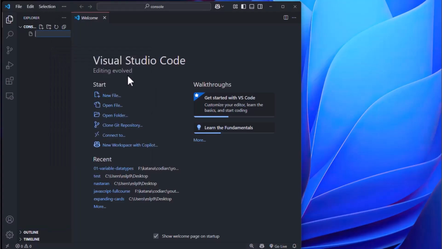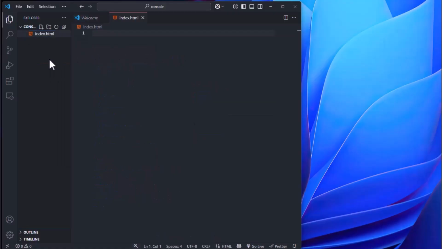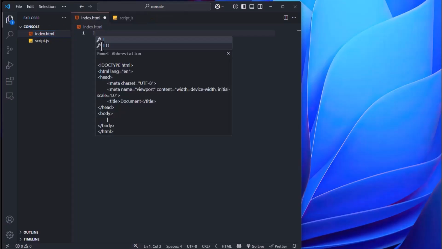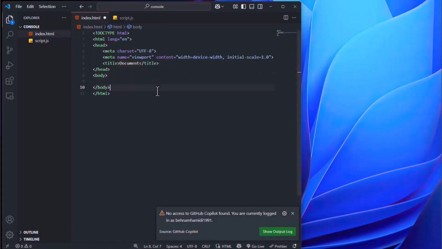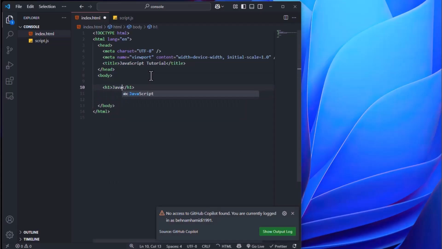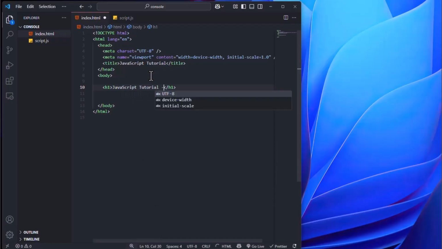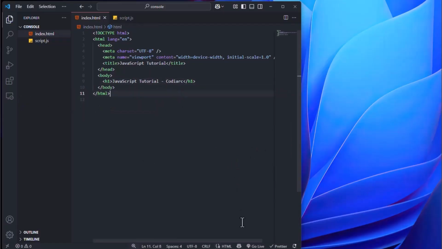Now to do that, let's create an index.html file and a script.js. Now, in this HTML file, let's create the HTML snippets using the exclamation mark. I'm going to name my title JavaScript tutorial, and now inside the body tag I'm going to create an h1, and inside that I'm going to write JavaScript tutorial and CodeYard. Very good. Now let's run the project using Live Server.